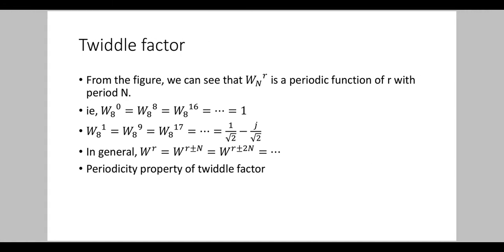In general, we can say that W raised to r is equal to W raised to r plus or minus n. Here our n value is 8, is equal to W raised to r plus or minus 2n, etc. This property of twiddle factor is called the periodicity property.